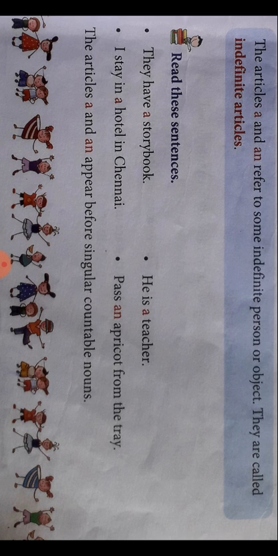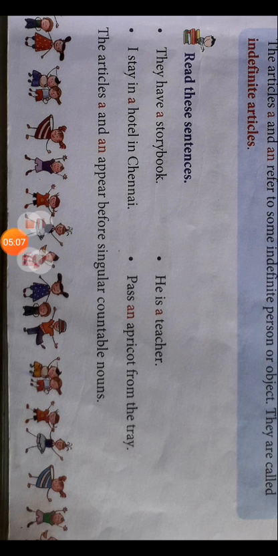Pass an apricot from the tray. Apricot, A is there, it is a vowel. So pass an apricot from the tray. So an is used for a vowel. So the articles a and an appear before singular countable nouns.